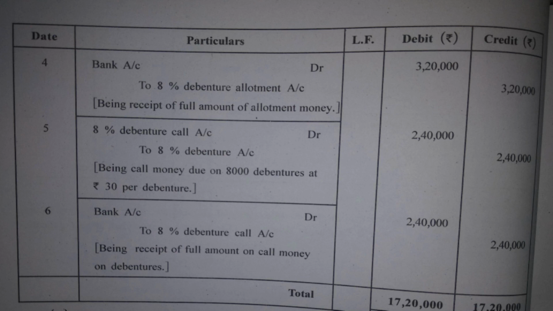Then bank account debit to 8% debenture call account. This is when debenture call money is received. 2,40,000 becomes due and 2,40,000 is received. And the sum is complete. Illustration 1 is completely over, which was extremely simple.